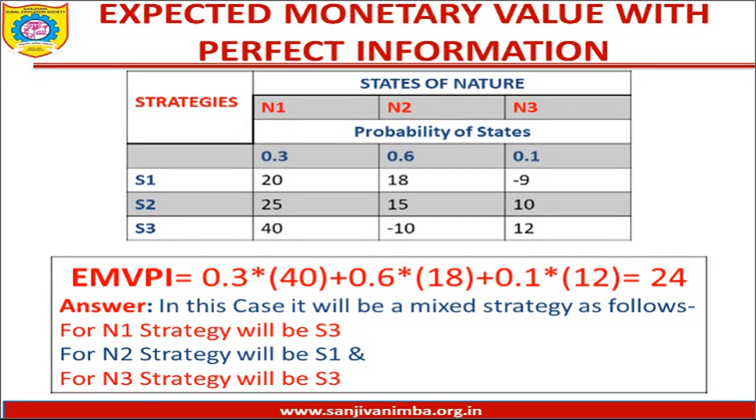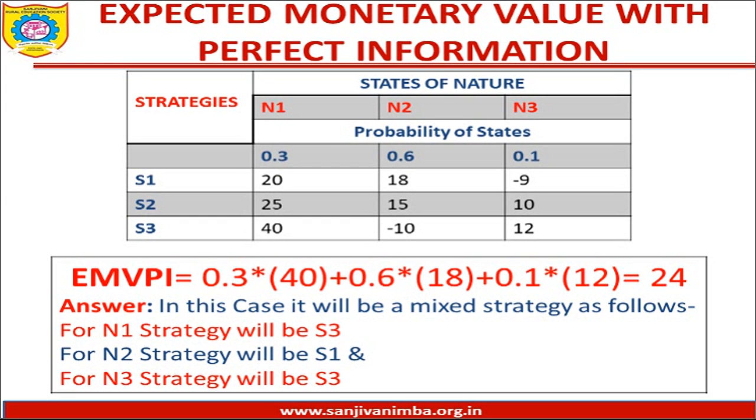Okay, so in this case, EMVPI helps us in making a combination of mixed ideas in certain proportion in order to maximize our objective. In this particular case, we will be following the mixed strategy. And what are those strategies? If the market is going with the N1 outcome, we will be following strategy S3. If the market would be going with N2 outcome, we will be following strategy S1, and if the market would be moving up with N3 outcome, we will be following strategy S3.